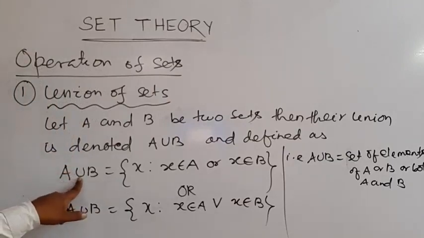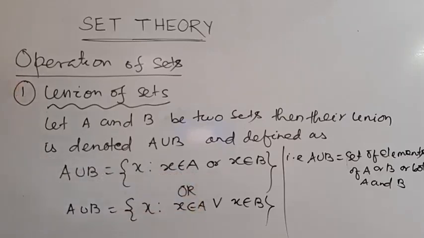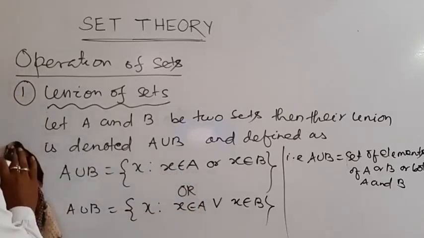The symbol union means the meaning is OR.